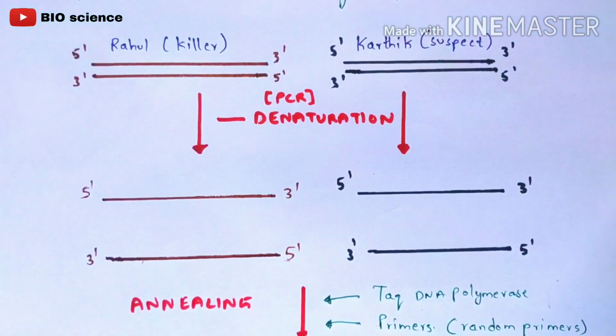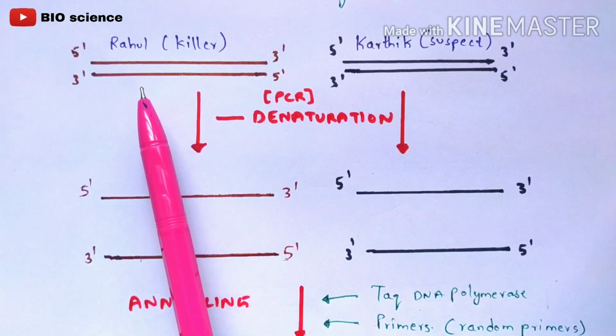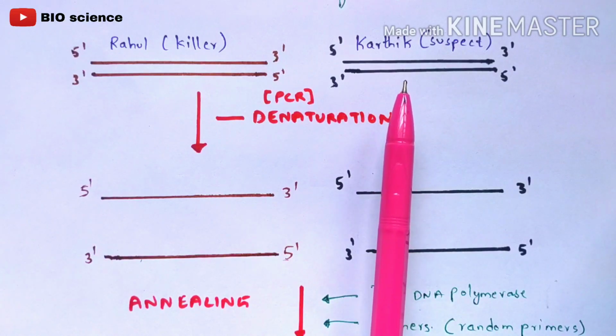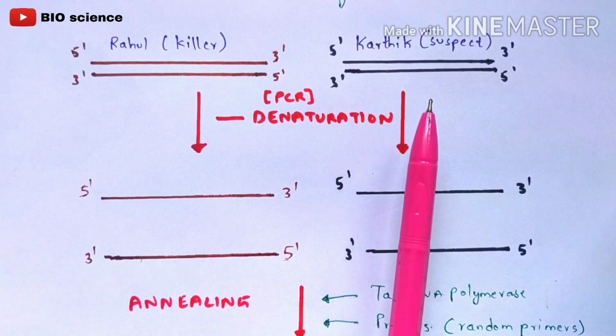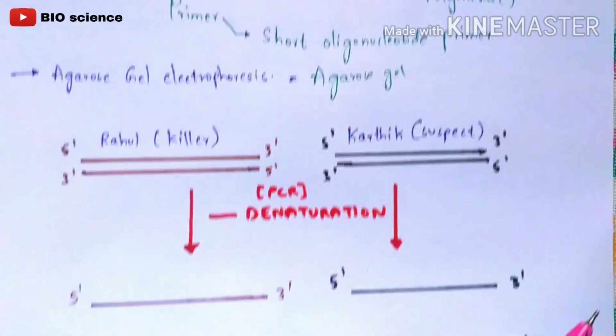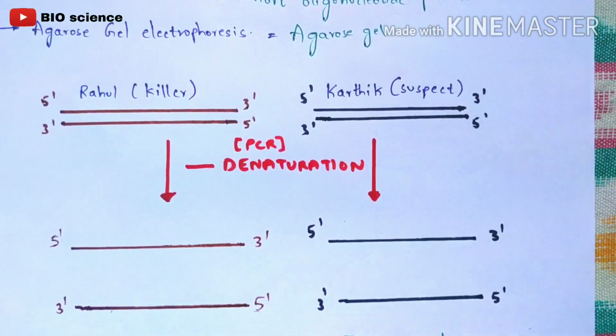So here, what I have said to you is we have obtained two DNA samples. One of the DNA samples has been obtained from Rahul, who is a killer, who is a murderer. And here we are going to take another DNA sample of a crime suspect called Karthik. And now what you are going to do is start the polymerase chain reaction, PCR. That's what I have mentioned here, right? It is a type of PCR reaction. So now here you are going to start the PCR reaction.